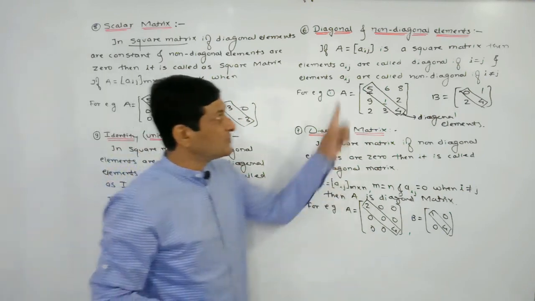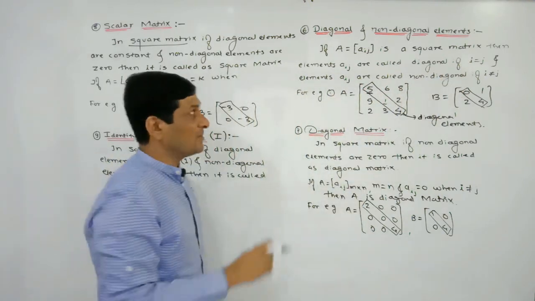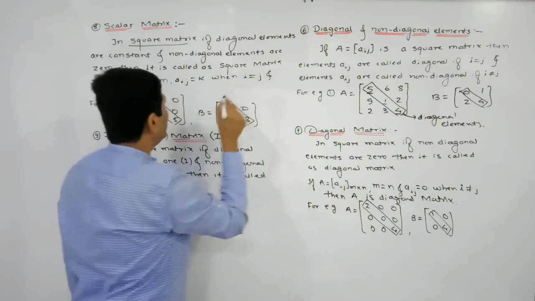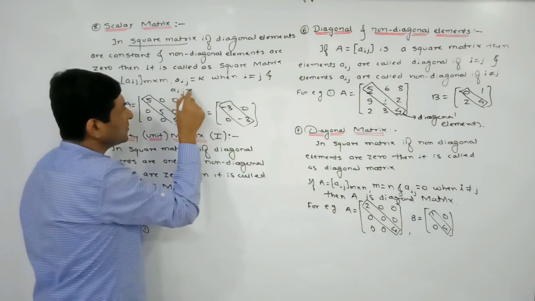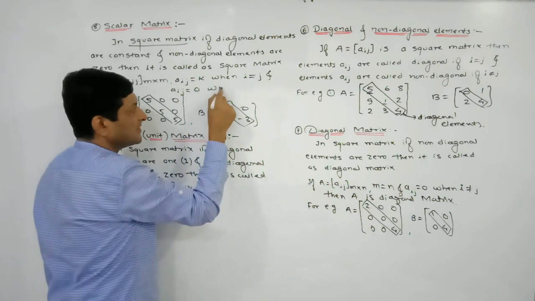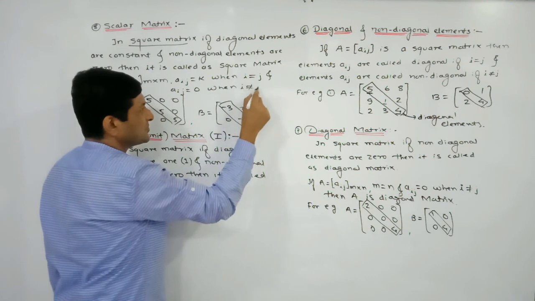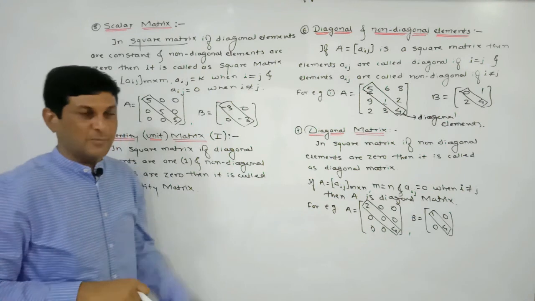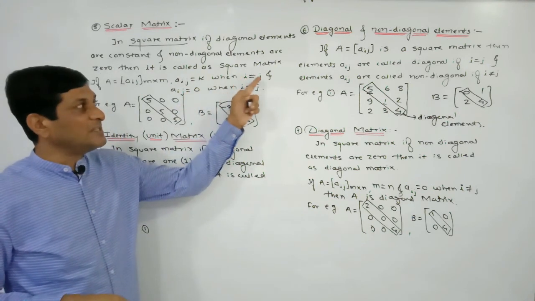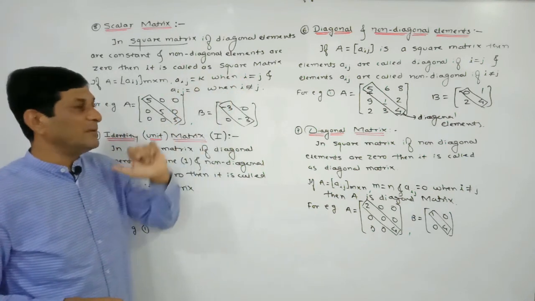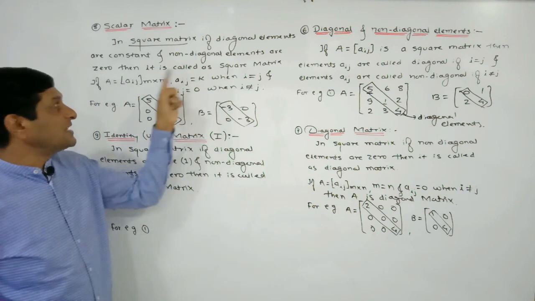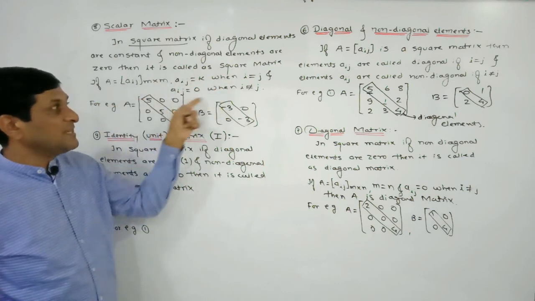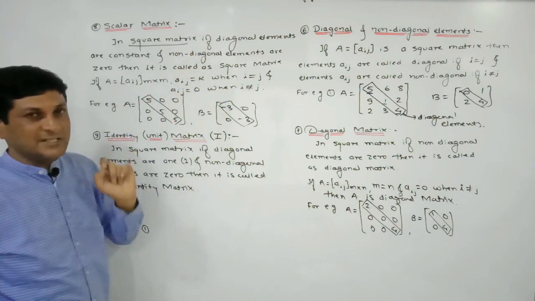Aij is constant when which elements are constant? Diagonal. And in case of diagonal elements, i and j are what? Equal. It means elements are constant when i is equal to j, and Aij is equal to 0 when i is not equal to j. If I am saying that i is not equal to j, it means we are discussing non-diagonal elements. Non-diagonal elements are 0, and i equal to j means diagonal elements are constant. If these conditions are satisfied, then this matrix A is called what? Scalar matrix. So we have written the same definition here in verbal form and here in symbolic form.